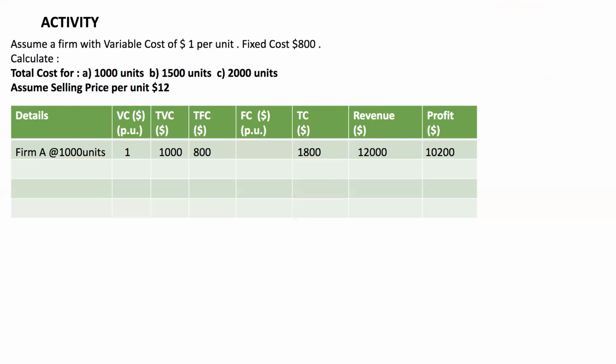I'm pretty sure now you can find out for 1,500 units and 2,000 units. I would give you some time, say 1 or 2 minutes, to try and find out for 1,500 units and 2,000 units.